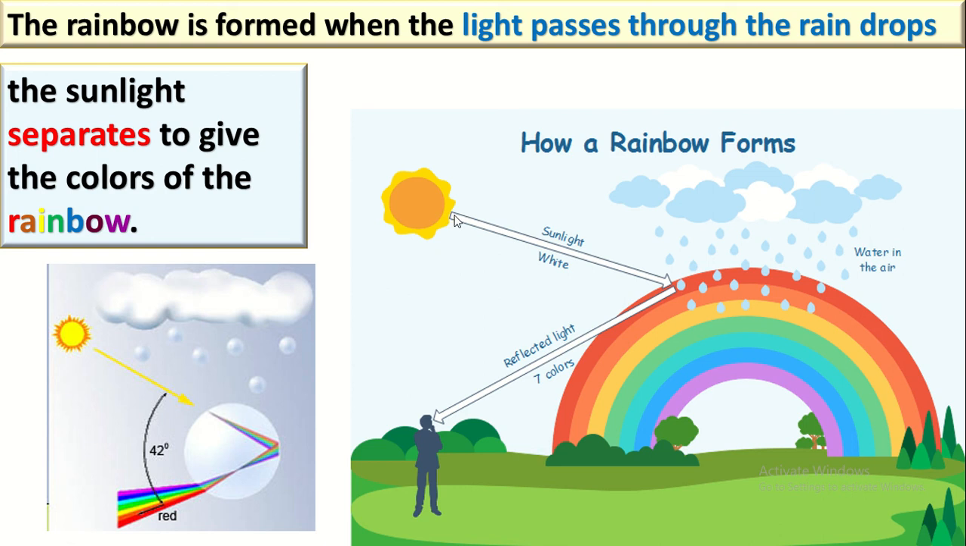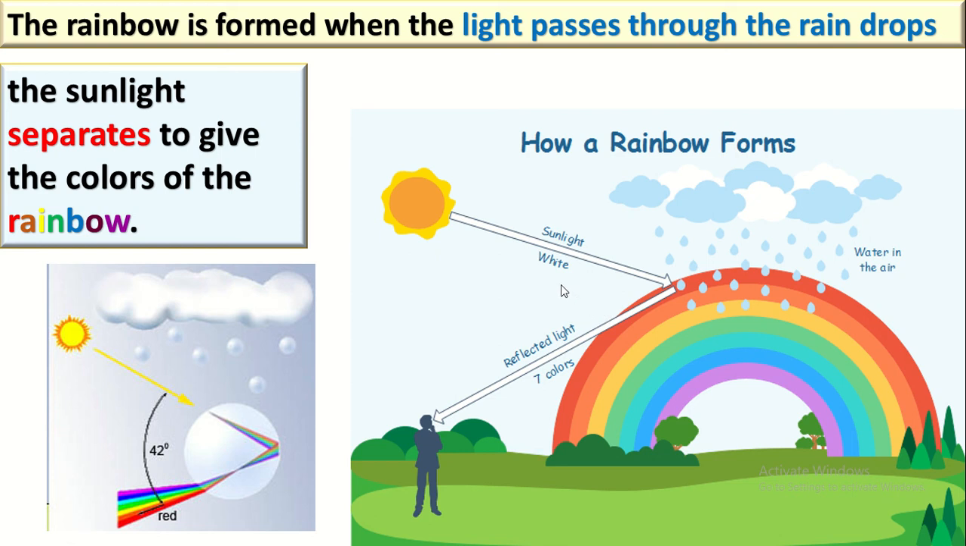The sunlight will travel in a straight line until it comes to the small water drops in the air and passes inside them. In this picture, you can see the sunlight passing inside the small water drops. After it passes inside, the white color of the light separates into seven different colors, which is called the rainbow.